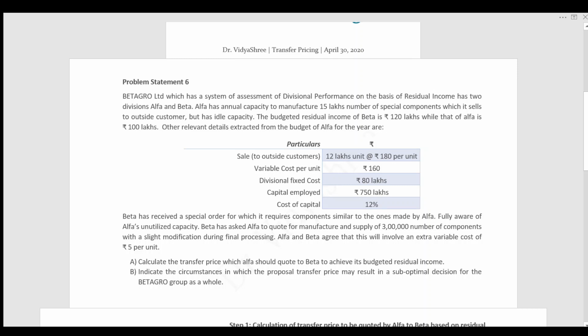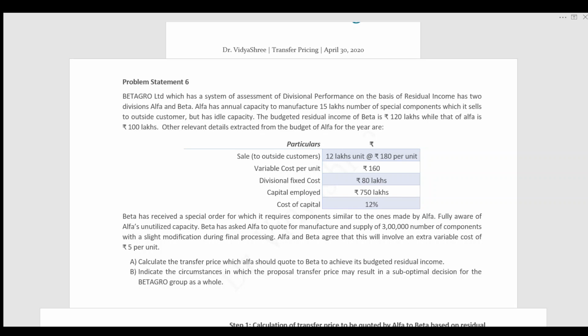Beta Grow Limited, which has a system of assessment of divisional performance on the basis of residual income, has two divisions, Alpha and Beta. Alpha has an annual capacity to manufacture 15 lakh special components, which it sells to outside customers, but has idle capacity. The budgeted residual income of Beta is rupees 120 lakh, while that of Alpha is 100 lakhs. Other relevant details extracted from the budget of Alpha for the year are given below.